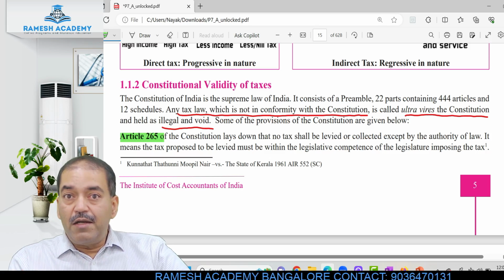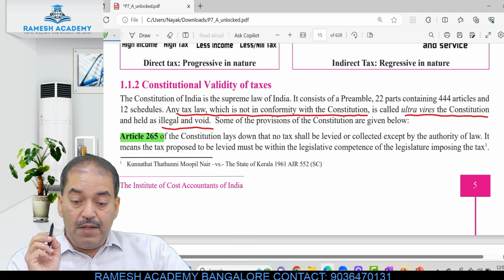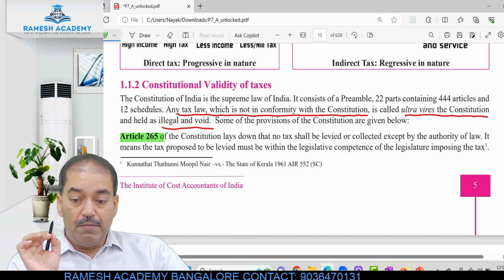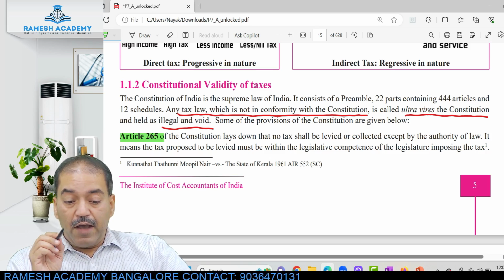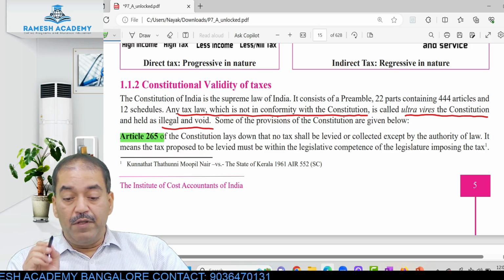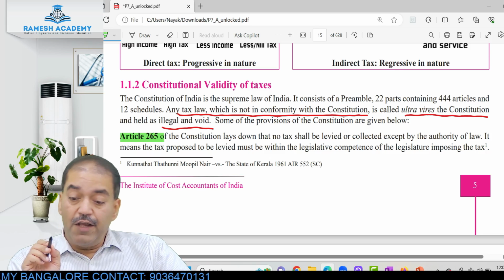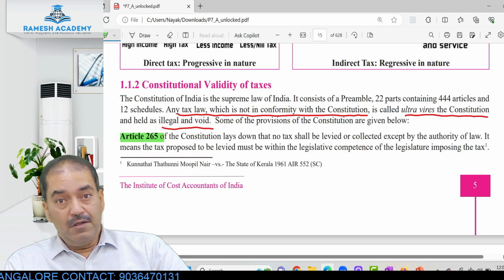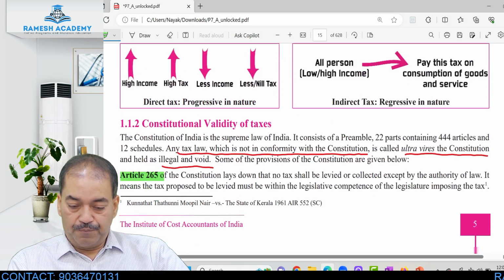Then how can I collect tax? So, it can be levied or collected only by the authority of law. It means that the tax proposed to be levied must be within the legislative competence of the legislature imposing the tax. Okay?